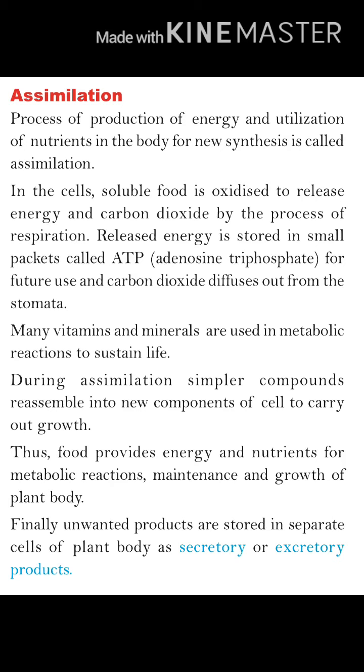So all these processes occur and after that waste products are produced, and then these waste products are stored in cells. These cells are present in leaves, roots or stems, and then they are excreted from the plant body, like leaves falling off so waste products are reduced. Some waste products are released by roots, and oxygen is also a waste product in plants that is released by stomata. Some types of gums and resins are excreted by stems of plants. So this is the excretion process in plants.